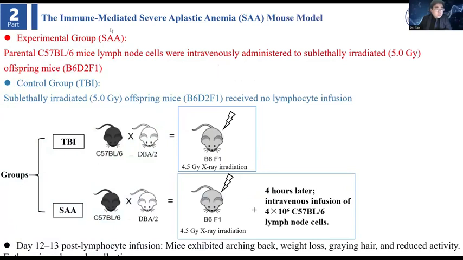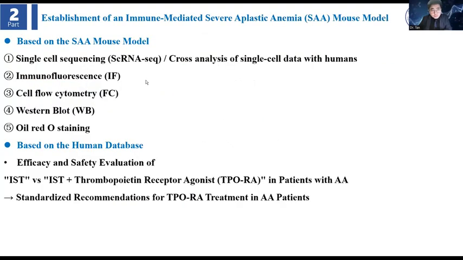We built the immune-mediated SAA mouse model with two groups: one is the experiment group, SAA, and one is the control group, TBI. After 12 or 13 days post lymphocyte infusion, the BMF model is built. Based on this model, we did single cell sequencing and cross-analysis of single cell data with humans, flow cytometry, Western blot, and also, based on the human database, some meta-analysis.